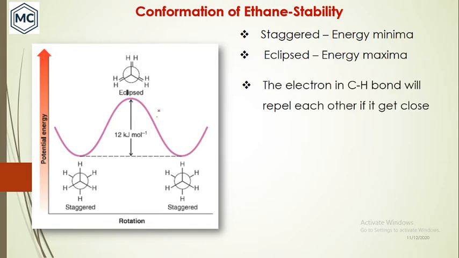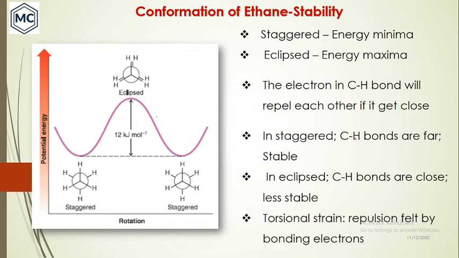What is the reason for that? The electrons in the CH bonds will repel each other if they get very close. In eclipsed, all the hydrogens are very close, so the electrons in the CH bonds repel each other. Whereas in staggered, the bonds are a little farther apart, so there is less repulsion.